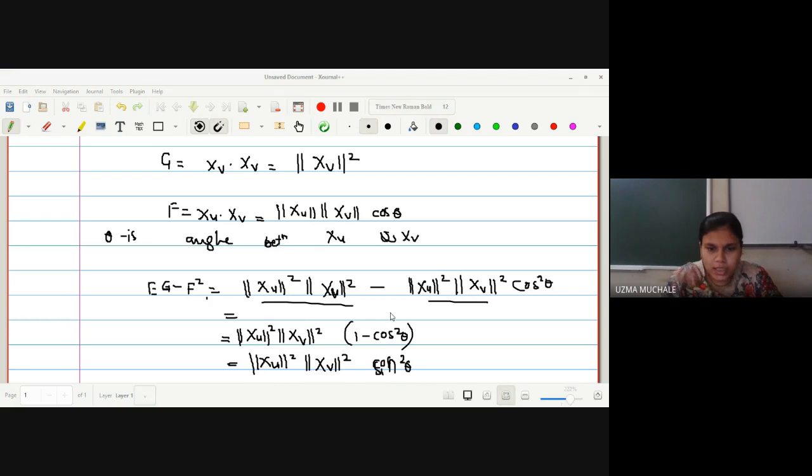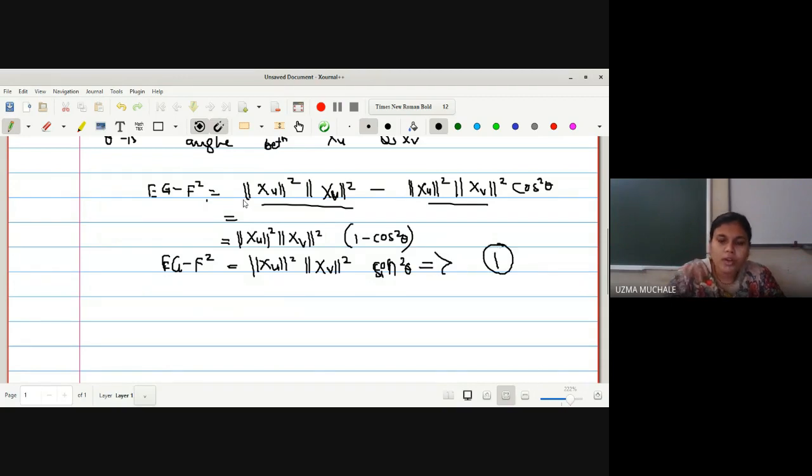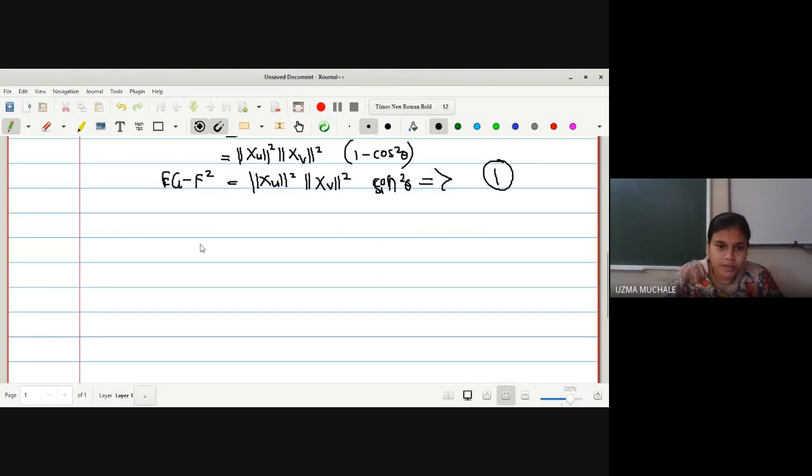Okay. So now what is our aim to prove? It is EG minus F square is not equal to 0. For that we must now go for the norm square of xu cross xv क्योंकि हमें वो result पता है, right? So let us put this up to this one. We have found the value of EG minus F square. हमें show that क्या करना है? It is not equal to 0. Right? We have to show it. So first one we will name it as equation 1.